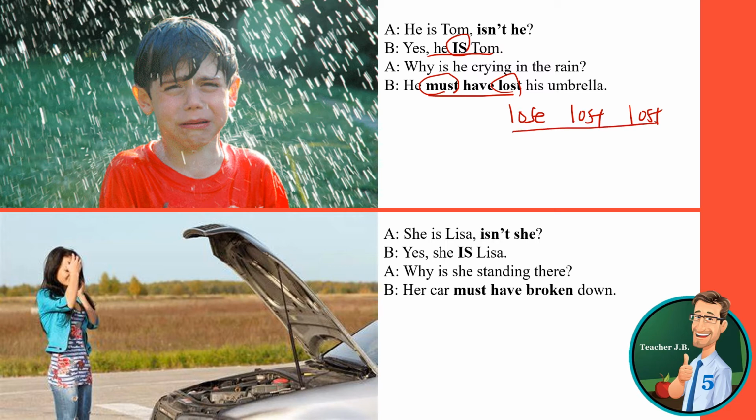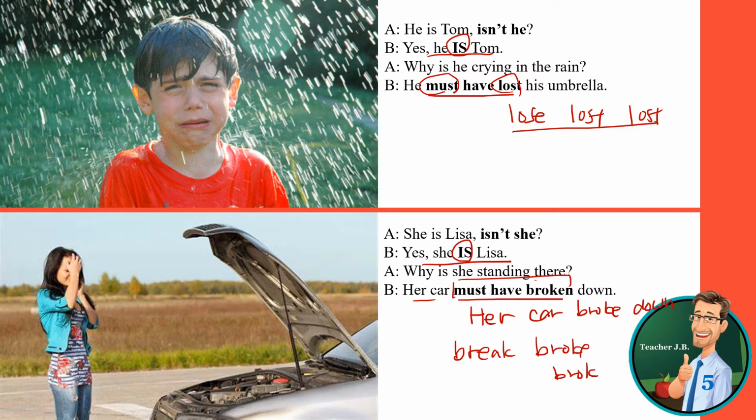So I'm just guessing. She's Lisa, isn't she? Yes, she is. Or yes, she is Lisa. Why is she standing there? Oh, her car must have broken down. So I'm not saying her car broke down. If I say her car broke down, I know the reason, but I'm just guessing. Her car must have broken down. So break, broke, and broken. This is the past participle.